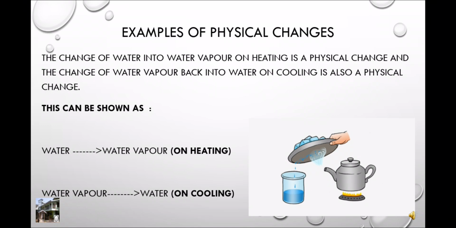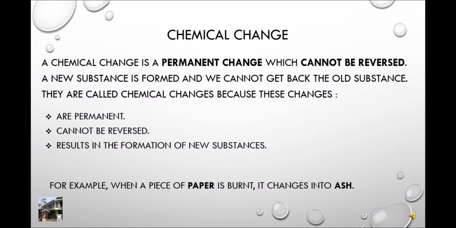Now, what is a chemical change? A chemical change is a permanent change which cannot be reversed. A new substance is formed and we cannot get back the old substance. They are called chemical changes because these changes are permanent. They cannot be reversed. They result in the formation of new substances. For example, when a piece of paper is burnt, it changes into ash.